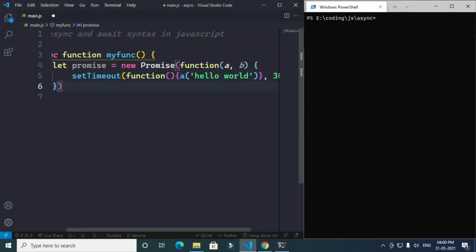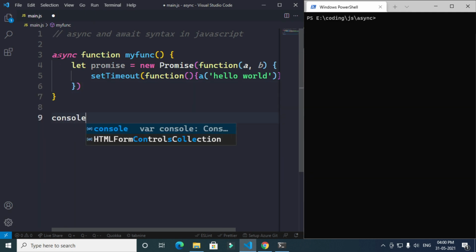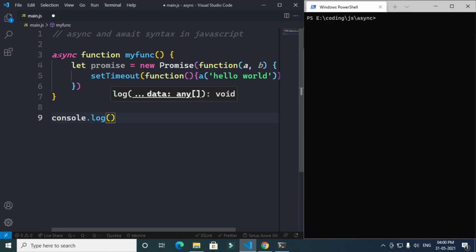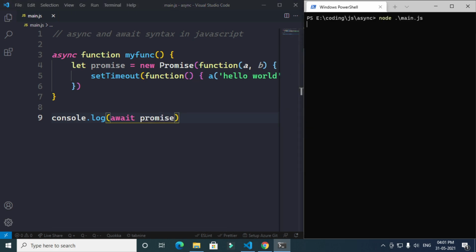That's probably 3 seconds. And after that, we're going to use console.log the promise. So we'll use the await syntax. Let's say await promise, and let's save and see what happens.